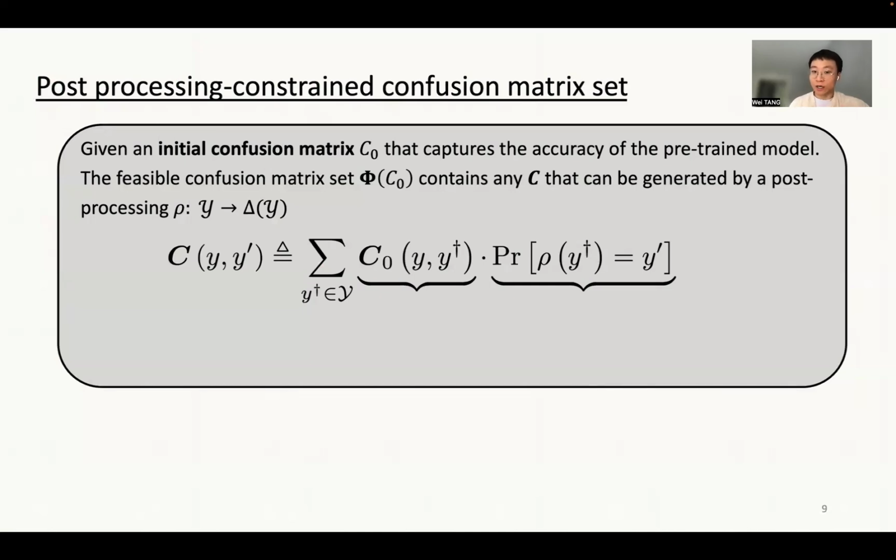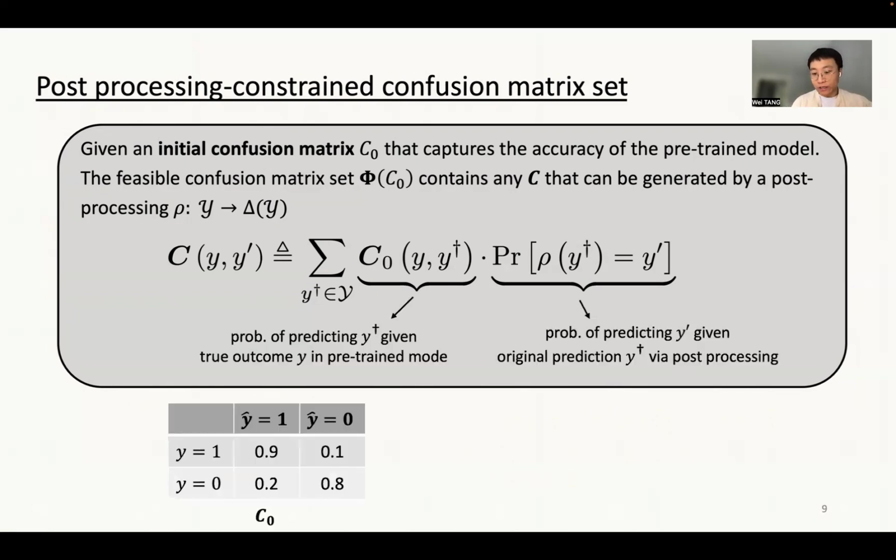In other words, the AI designer cannot retrain the machine learning model. And any feasible confusion matrix in this set is any confusion matrix that can be generated by this post-processing procedure.